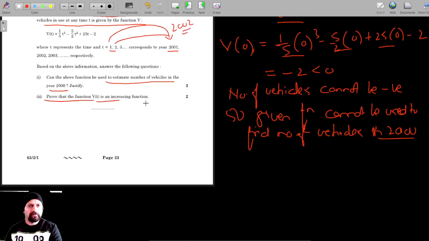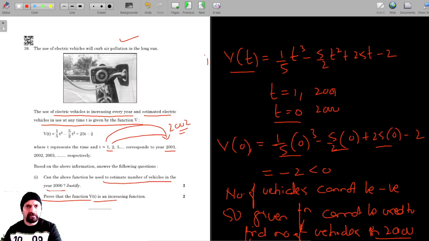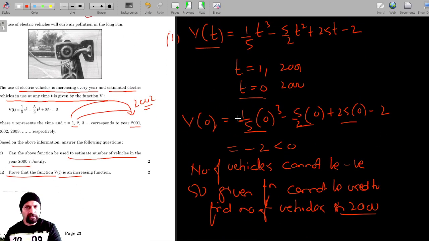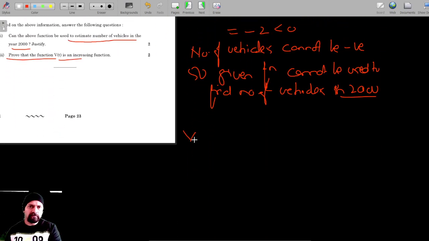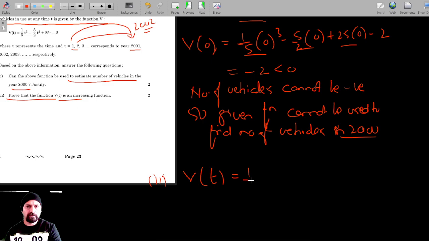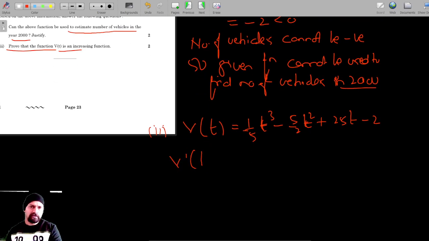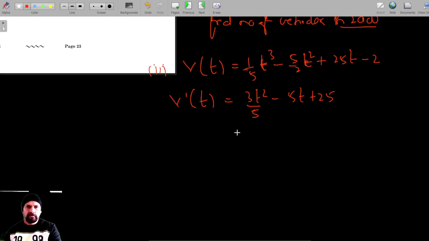Now we have to prove that this is an increasing function. An increasing function means that its first order derivative should be greater than 0. So let's try to differentiate this. Our function is V(t) equals 1/5 t cube minus 5/2 t squared plus 25 t minus 2. Differentiating this with respect to t gives us 3t squared by 5 minus 5t plus 25.